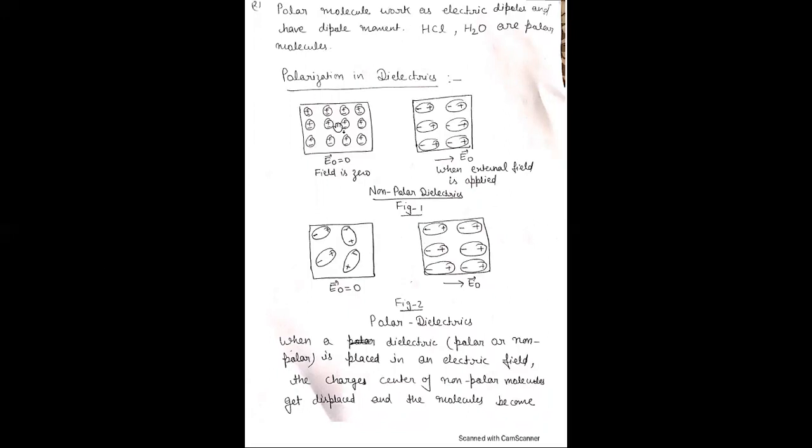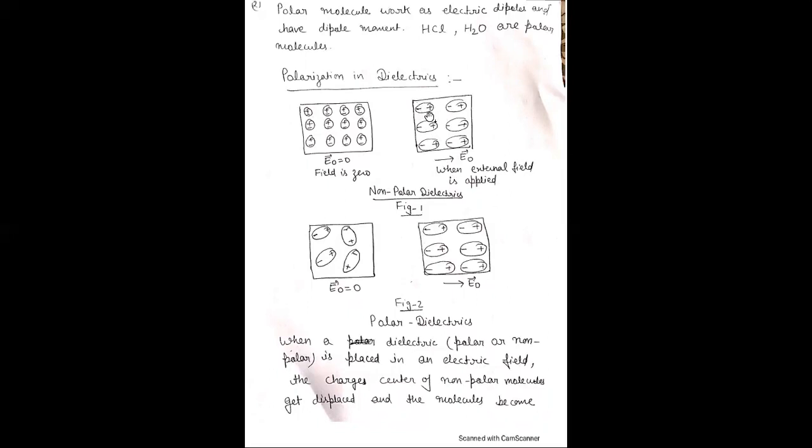Now, this is the figure for non-polar dielectrics. Here, as we know, in non-polar dielectrics the centers of positive and negative charges coincide. When the field is zero, and when E naught, the external field, is applied, the centers of positive and negative charges are separated.